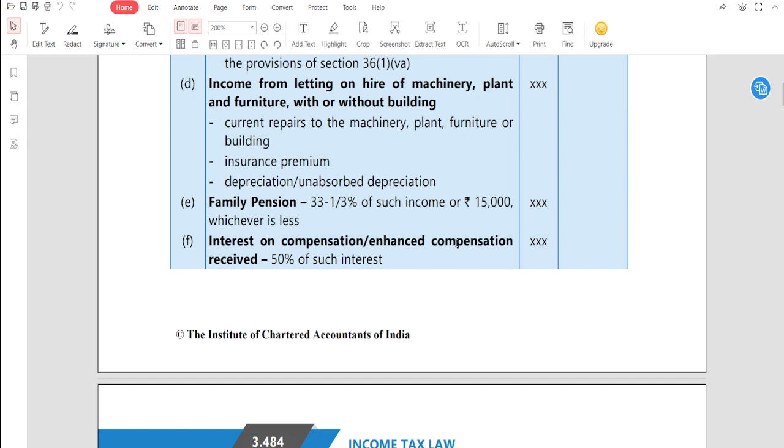Family pension is very easy. In case of income in the nature of family pension, basically some persons receive family pension whose family member was working in a government company or any government organization, like the border security force. In this case, a standard deduction of one-third of the amount received or 15,000, whichever is lower. So whenever you receive any family pension, the amount received less deduction under section 57, one-third of such income or 15,000, whichever is lower. That is the deduction allowable under section 57 with respect to family pension.